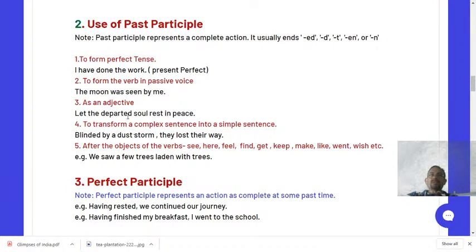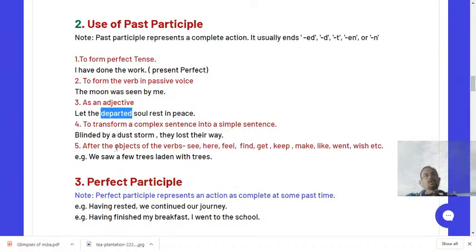Understood? Always remember that a participle is both a verb as well as an adjective. Like gerund is verb and noun, it combines the forces of verb and noun. Likewise, participle combines the forces of verb as well as adjective. Understood? As it has the third form of the verb here, ed, therefore it is a participle, and as it is used before the noun, therefore it is also used as an adjective. So you will say that departed is the example of a participle used as an adjective.